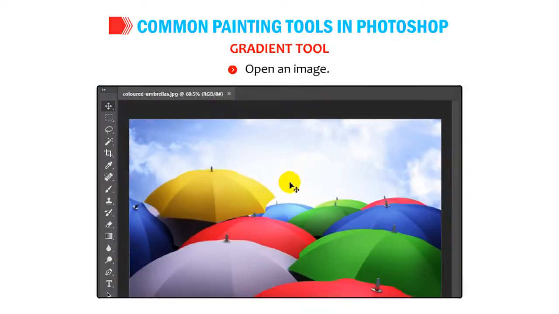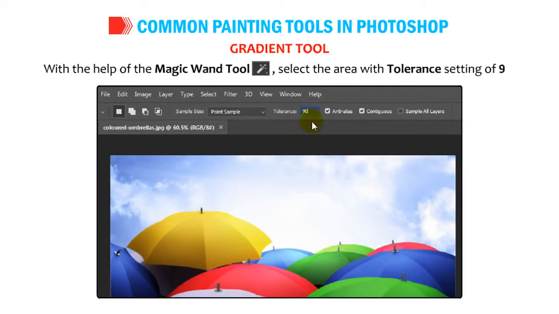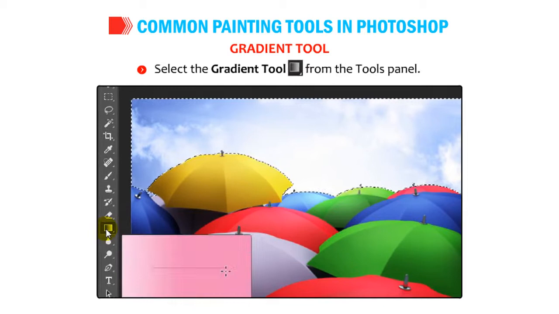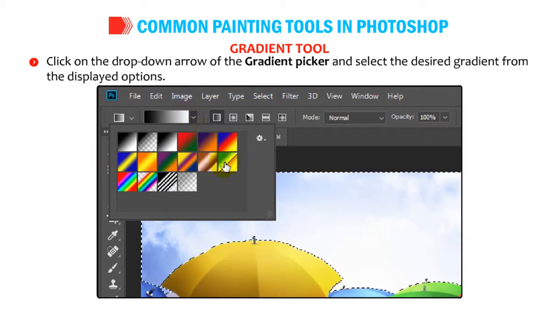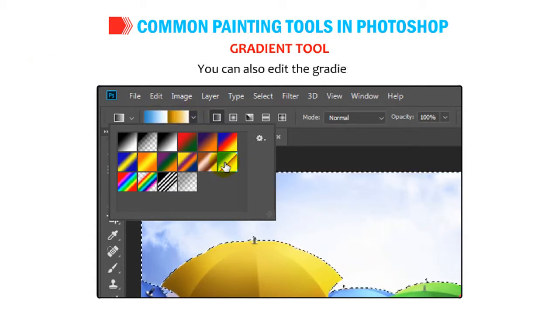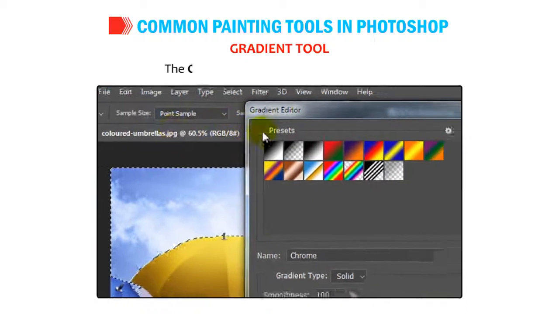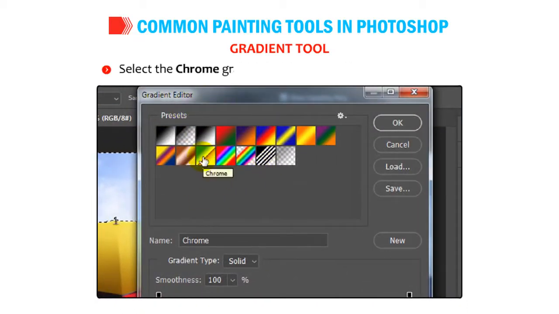Open an image. With the help of Magic Wand tool, select the area with tolerance setting of 90. Select the gradient tool from the Tools panel. Click on the drop-down arrow of the gradient picker and select the desired gradient from the displayed options. You can also edit the gradient. To do so, right-click on the gradient picker from the options bar. The Gradient Editor dialog box will appear. Select the Chrome Gradient option and click on the OK button.